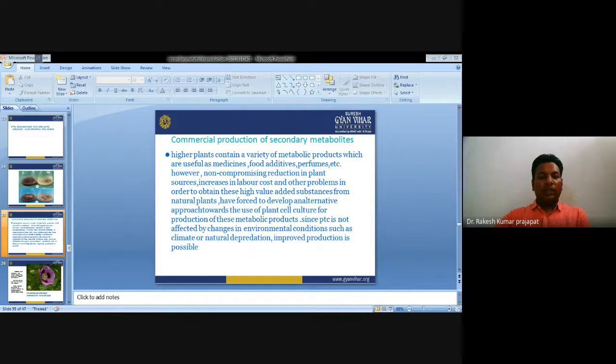Now, if we talk about the different strategies employed to improve secondary metabolite production, generally the selection of explant is made by analyzing the cell or tissue organ growth, then quantifying the desired product by chromatography and spectroscopic techniques.